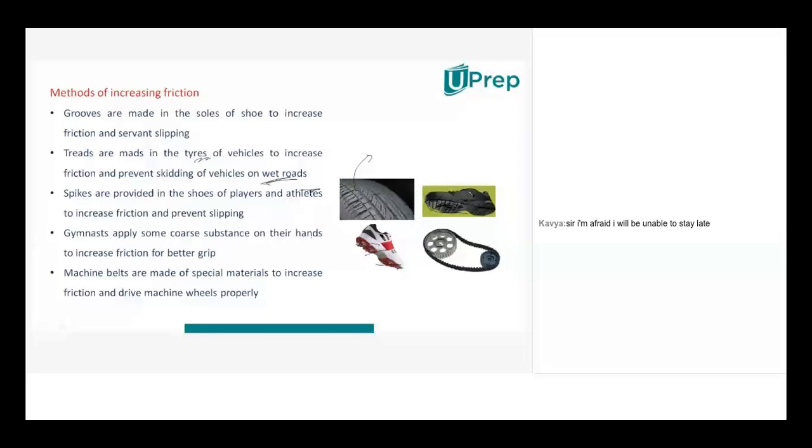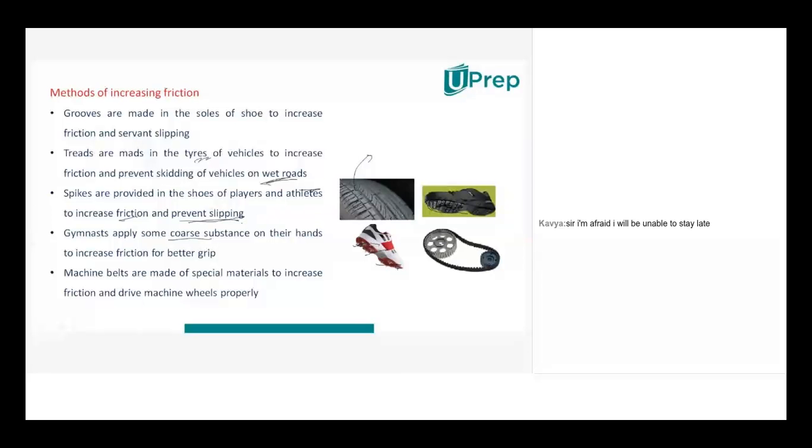Spikes are provided in the shoes of players and athletes to increase the friction and prevent slipping. Spikes means like this will be there. This type of nails will be there. Have you seen this type of spikes for sports shoes? Yes, sir. Kavya, have you seen? I have. Okay. So for a sports shoe, definitely this type of spikes will be there, and these spikes also will be used to increase the friction, and when increasing the friction, slipping will be prevented.